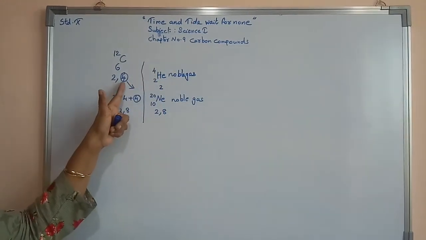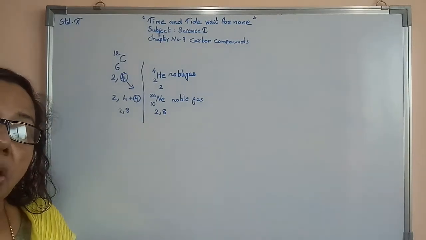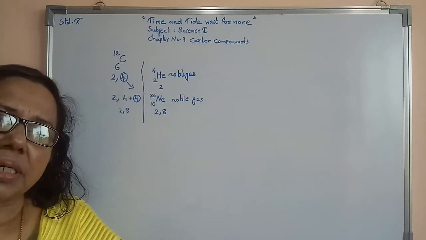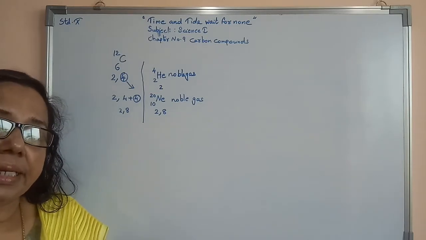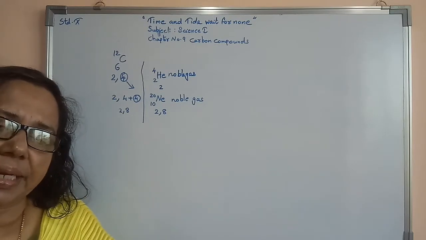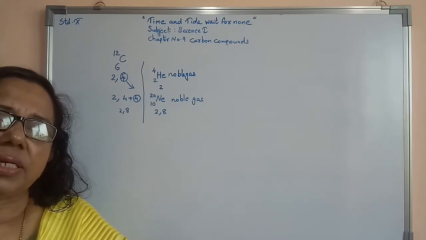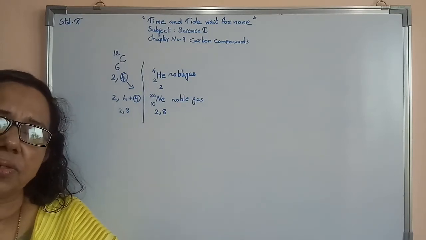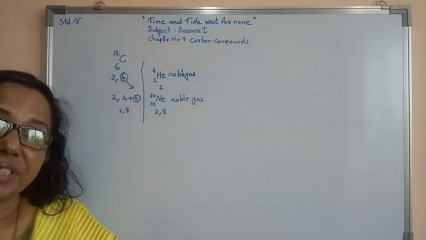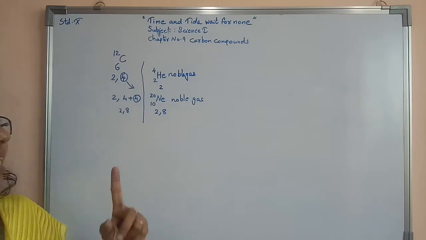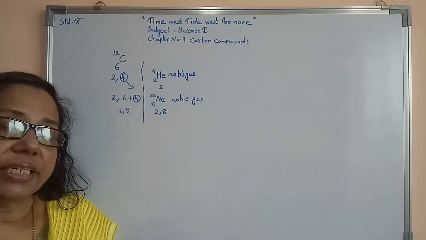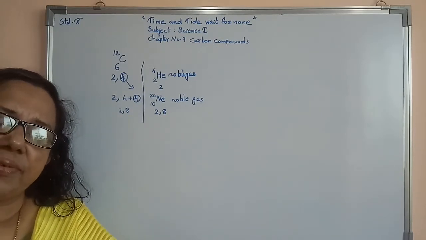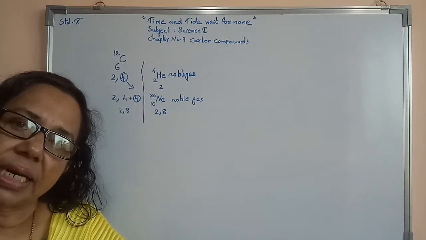But here, giving 4 electrons or receiving 4 electrons is a very big task for carbon. As a result, it never gives 4 electrons to any other atom, nor takes 4 electrons from another atom. Instead it shares 4 electrons with other atoms. So the sharing process happens in case of carbon. As a result, it can form single bonds, double bonds as well as triple bonds with other atoms.